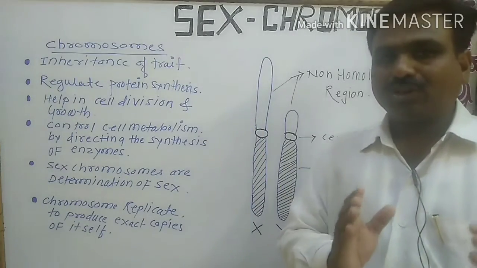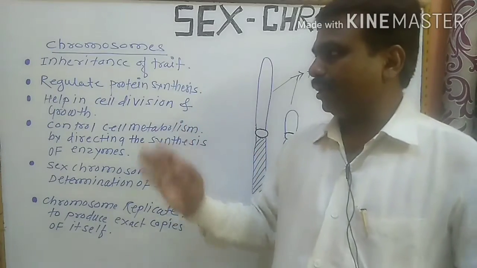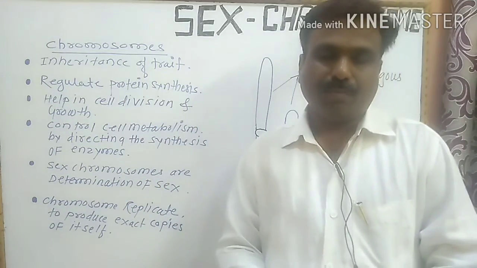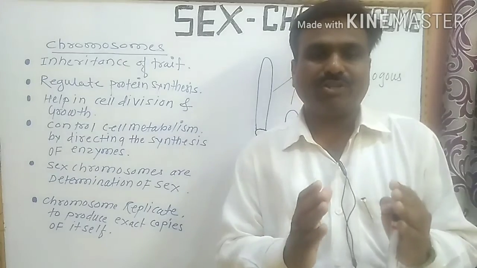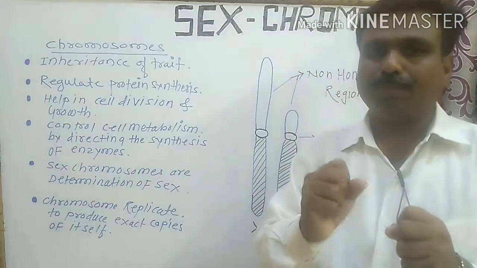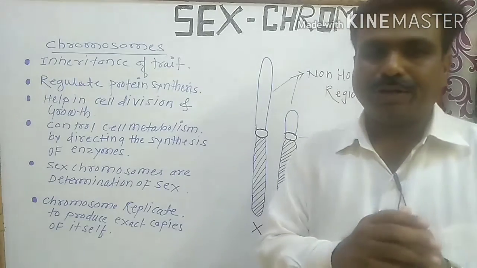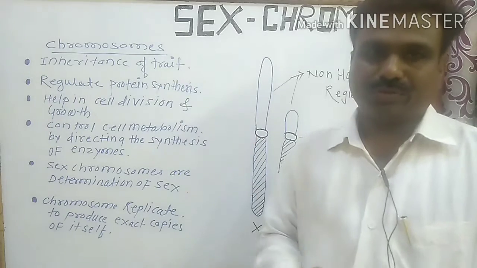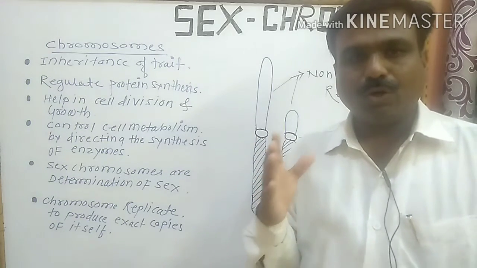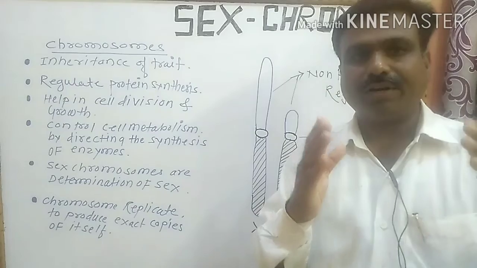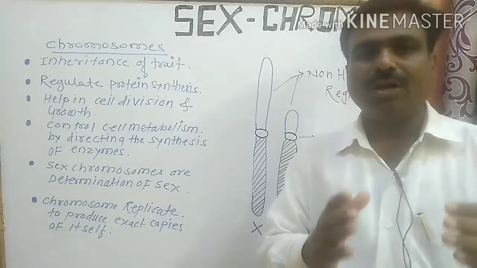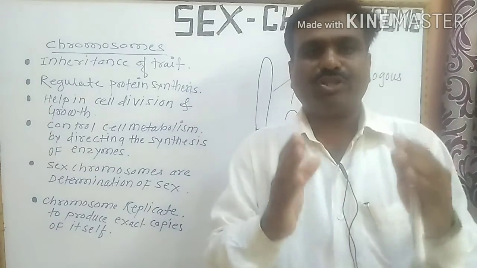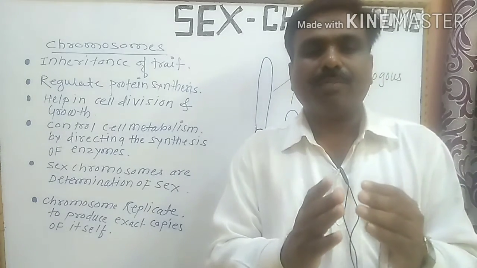The second function of the chromosomes is to regulate protein synthesis. Protein synthesis is the process in which protein is formed, and this is regulated by the chromosomes. The chromosomes have DNA, which is a long thread-like structure made up of many nucleotides.